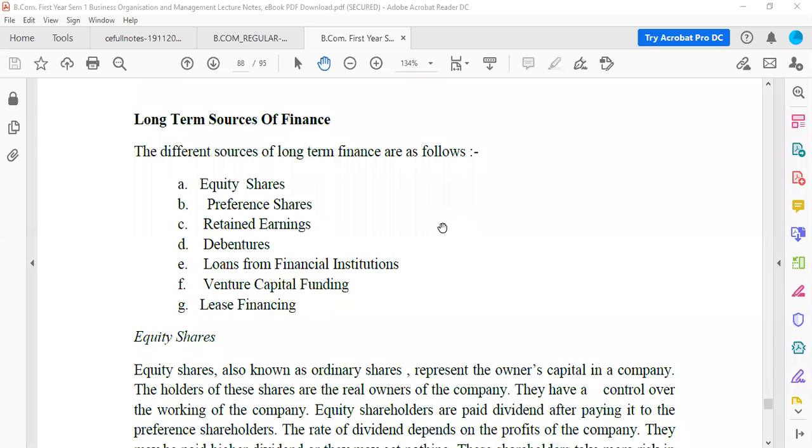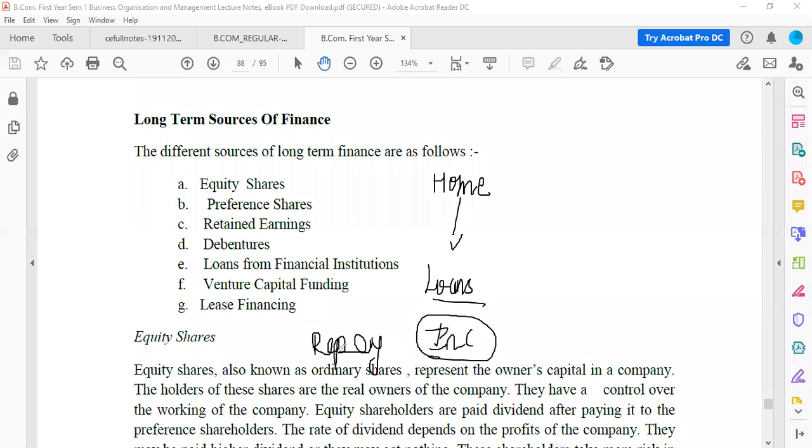Then coming to debentures. Now yesterday we were learning through an example of a home loan how loans work. If you want a home loan, the bank will ask for the income that the person has. Once the bank knows that you have some income where you will be able to repay the money, what is the guarantee that you will repay the money?